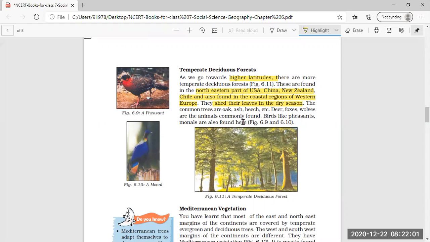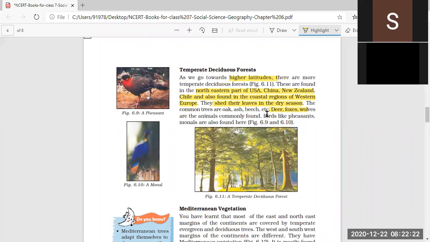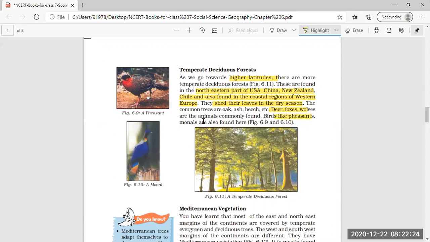The common trees are oak, ash, beech, etc. The wild animals found in these types of forest are deer, foxes, and wolves, and birds like pheasants and monals are also found in this temperate deciduous forest. Clear?